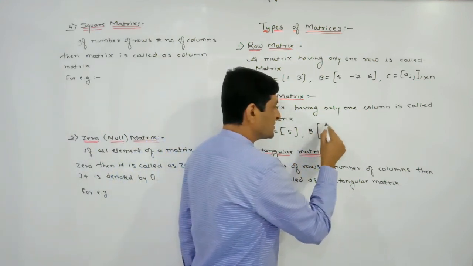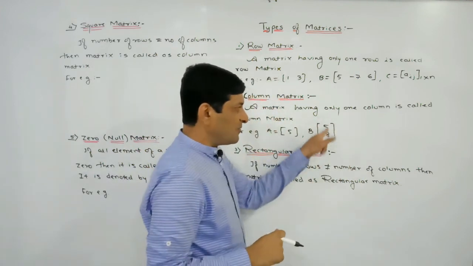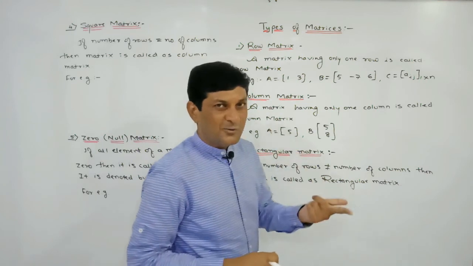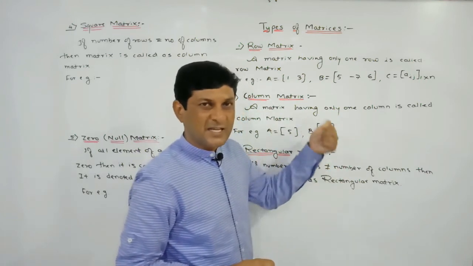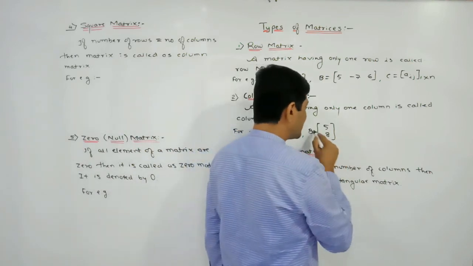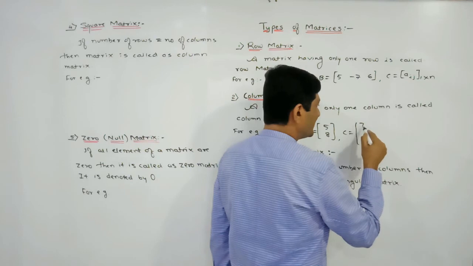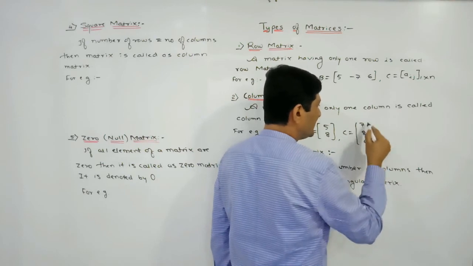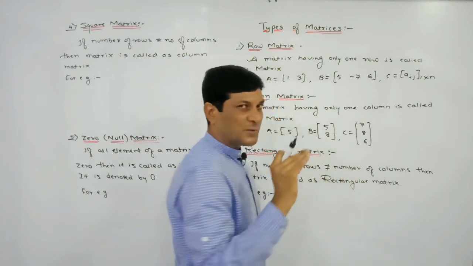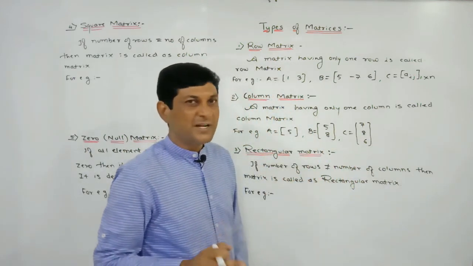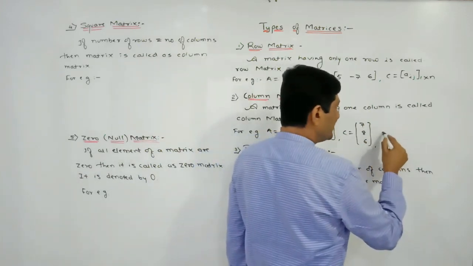Let us consider another example. B is a matrix whose elements are, say, 5, 8. Here we can observe that one column is there. Don't count the number of rows, just observe how many columns are there. One column is there, so it is an example of a column matrix. Let C be a matrix whose elements are, say, 7, 8, 6. In this case, how many columns are there? One column is there. So if the number of columns in a matrix is 1, at that time it is called a column matrix.